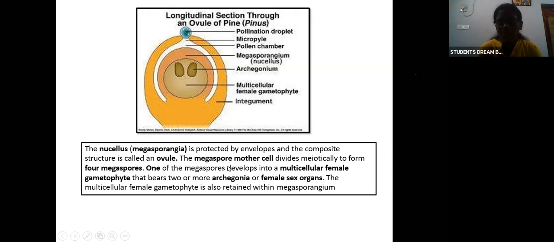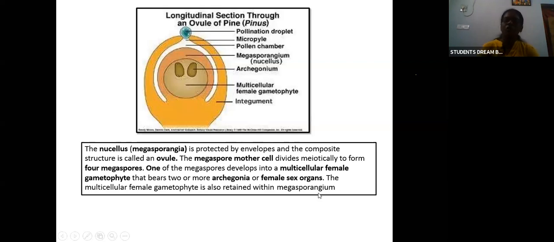The megaspore mother cell will divide to form 4 megaspores. One of the megaspores will develop into a multicellular female gametophyte, which will bear 2 or more archegonia, the female sex organs. The multicellular female gametophyte is also retained within the megasporangium.